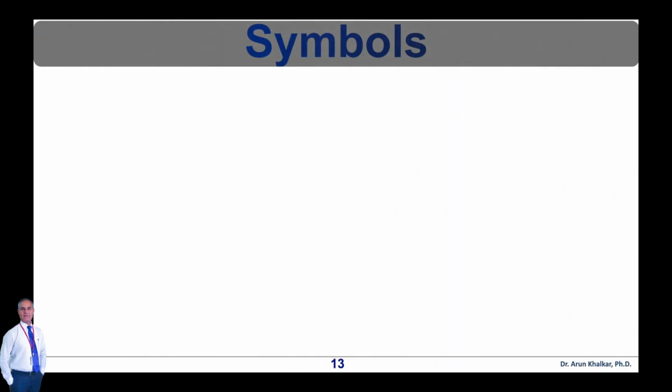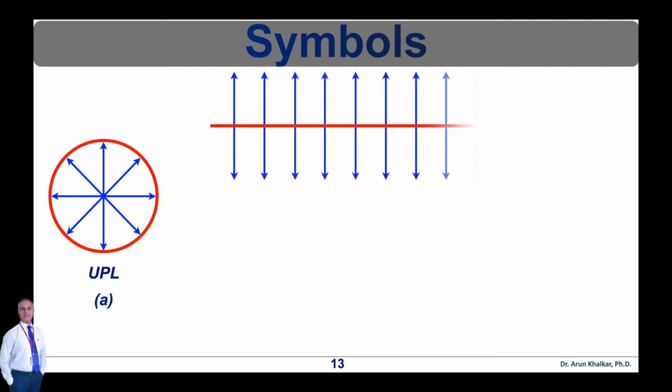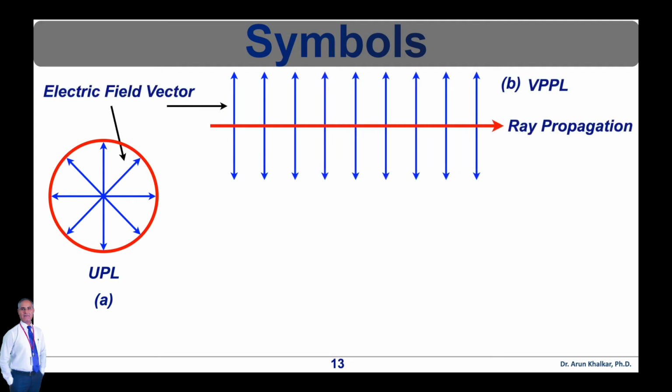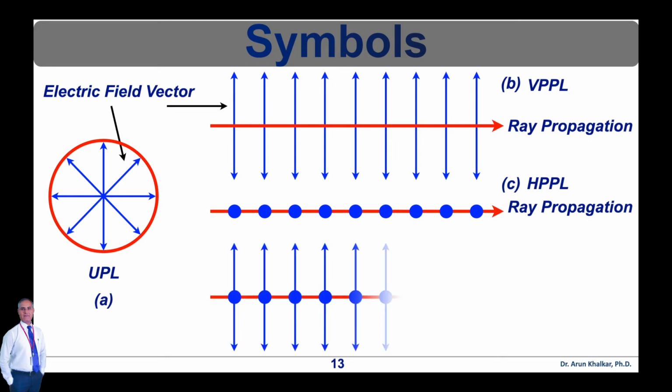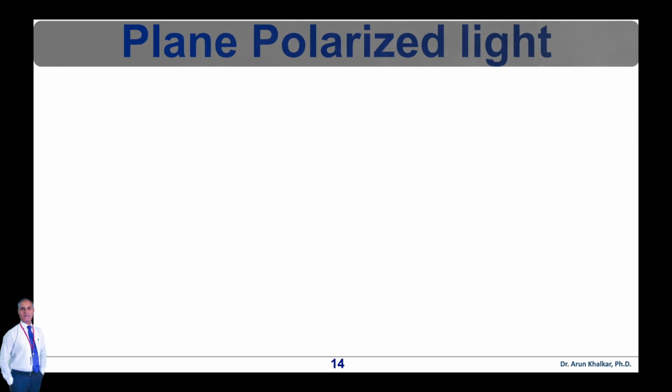Here are the basic symbols which are used to represent the light. In figure A, electric field vectors of unpolarized light are shown. In figure B, vertically plane polarized light is shown. In figure C, horizontally plane polarized light is shown. Whereas in figure D, unpolarized light is shown. So these symbols are mostly used to represent the type of polarization as well as the type of light.